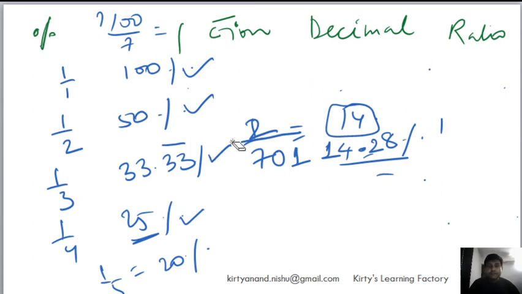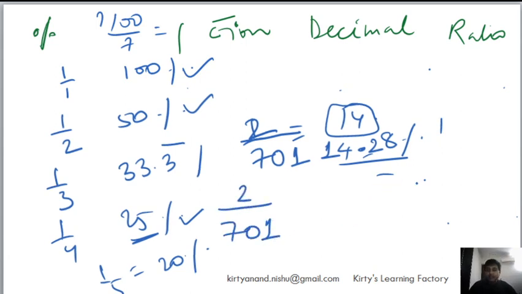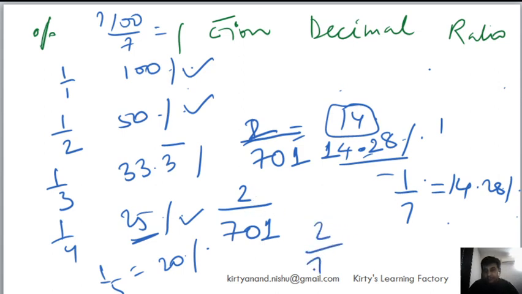So if you get 2 by 701, and you know that 1 by 7 is 14.28%, now this 2 by 701, can we not write it as 2 by 700?